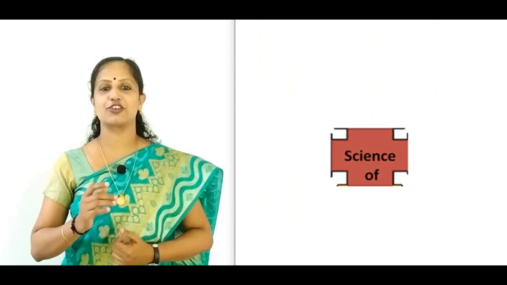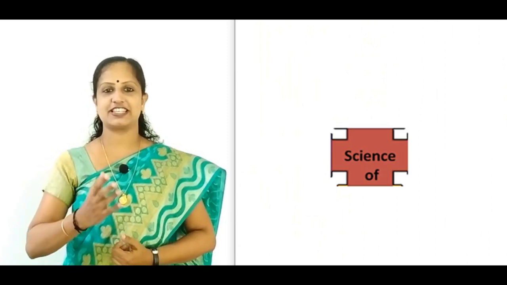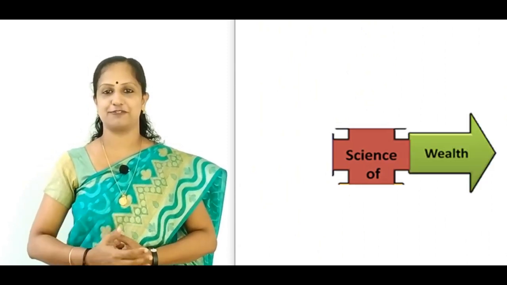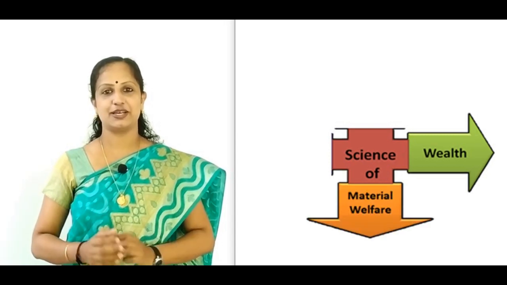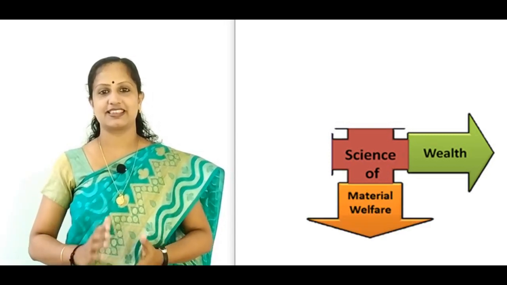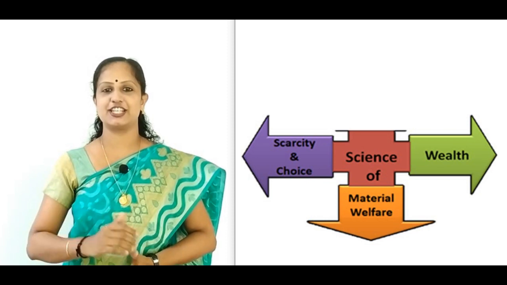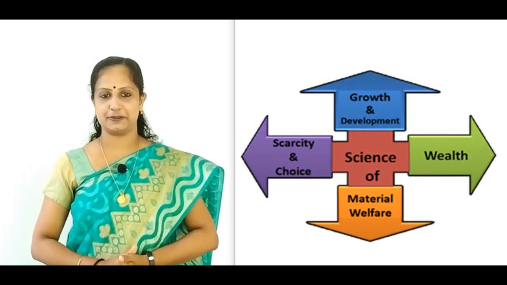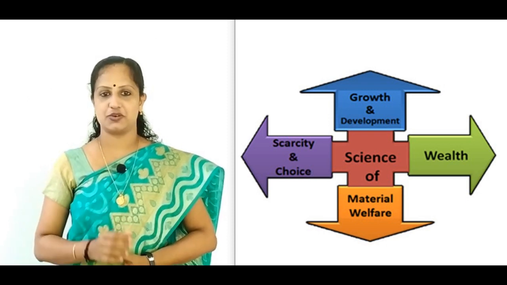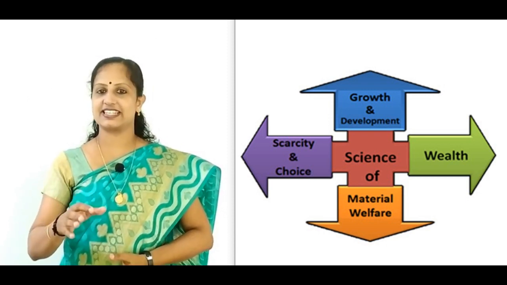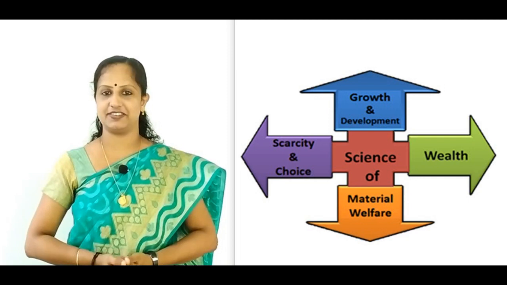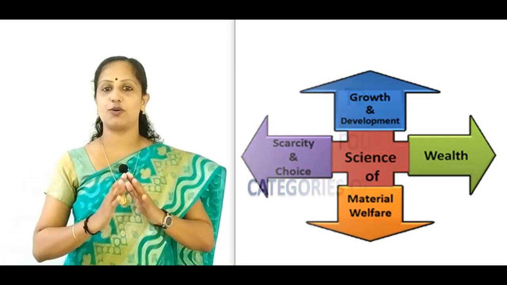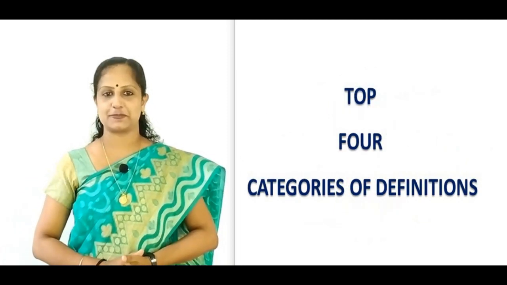To ease our learning, we have classified the various definitions of economics into 4 sections. First category belongs to science of wealth. Second category, material welfare. Third category, scarcity and choice. And the fourth category, growth and development. These points, wealth, welfare, scarcity and choice, and growth and development, highlight the top 4 definitions of economics.